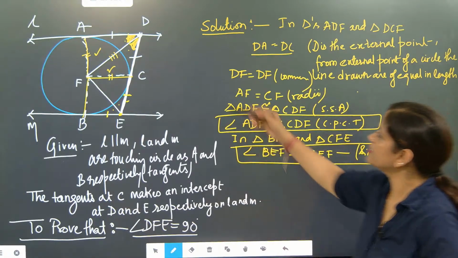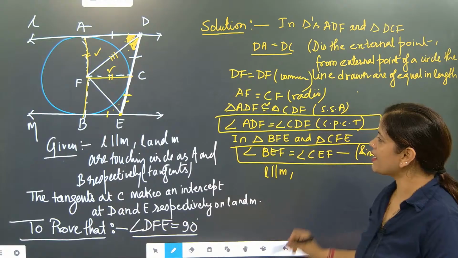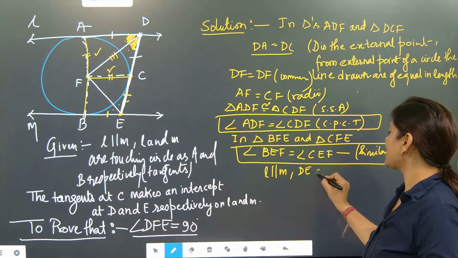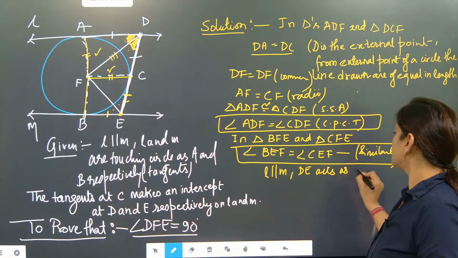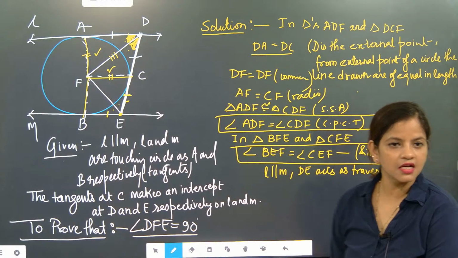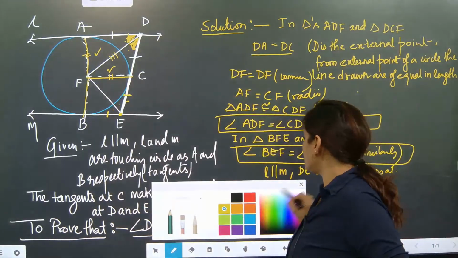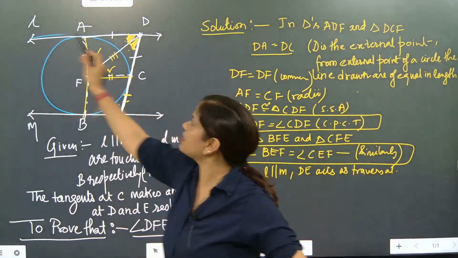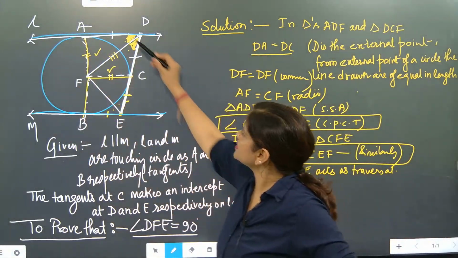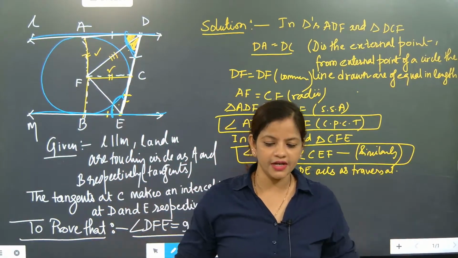Now beta, L is parallel to M. Connectivity, last part. L is parallel to M. DE acts as transversal. So now beta, we know that when this is parallel to this, this interior angle plus this interior angle is equal to 180 degree. Understood?